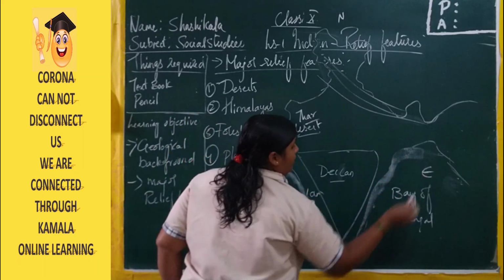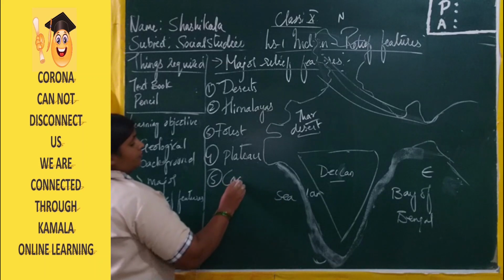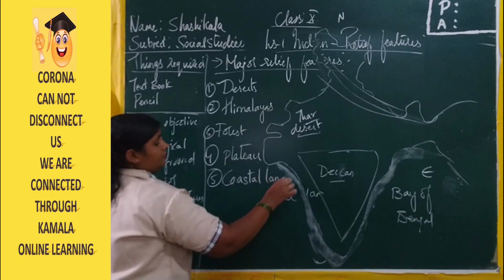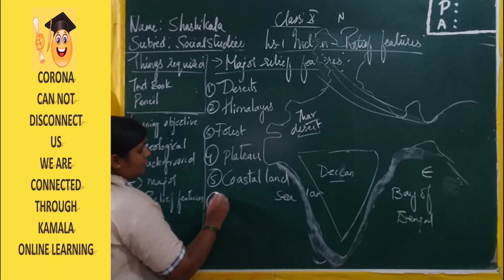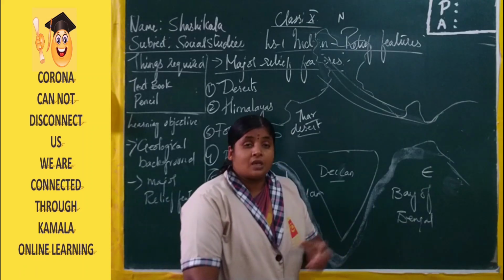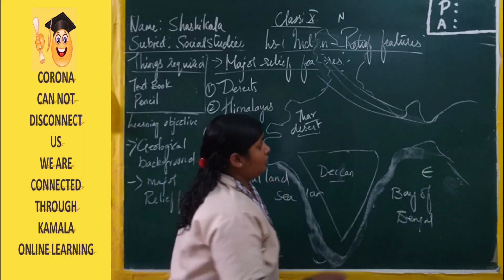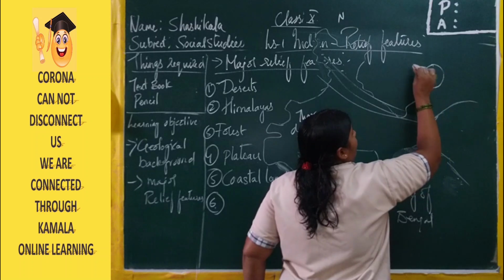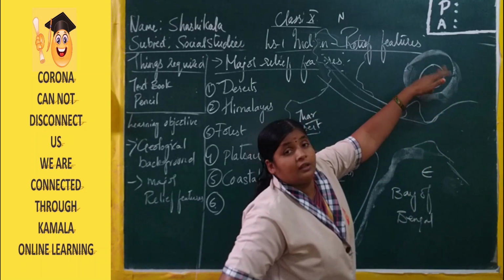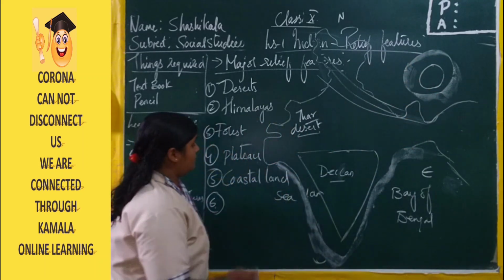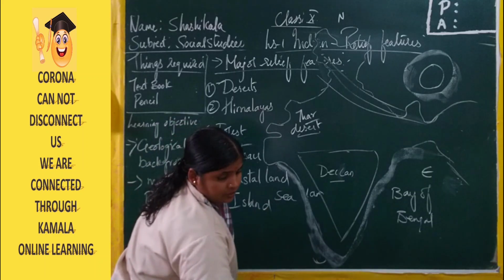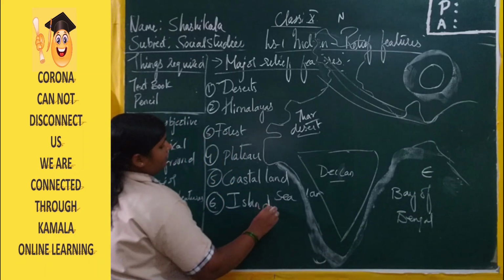This is a coastal area, coastal land. So next one is a piece of land which is covered on all sides by water. Suppose this is a small piece of land and here we have water. So a piece of land covered on all four sides by water is known as an island.